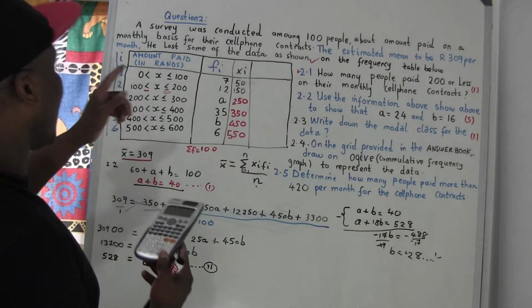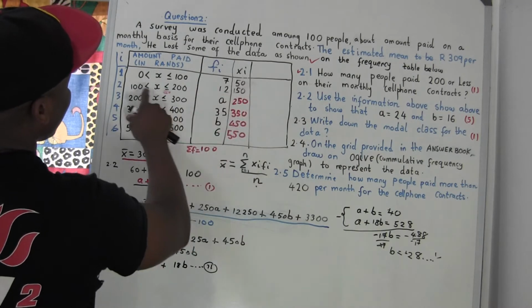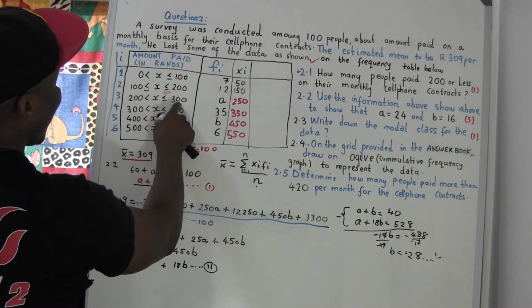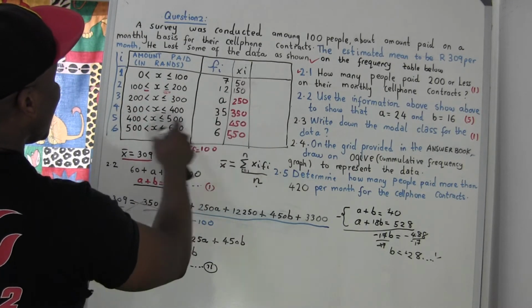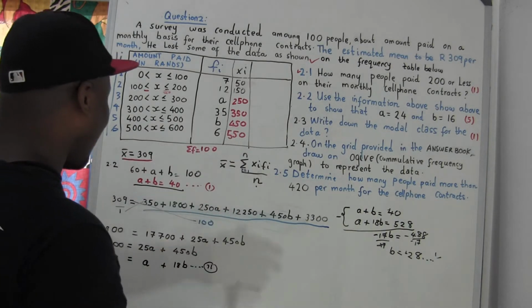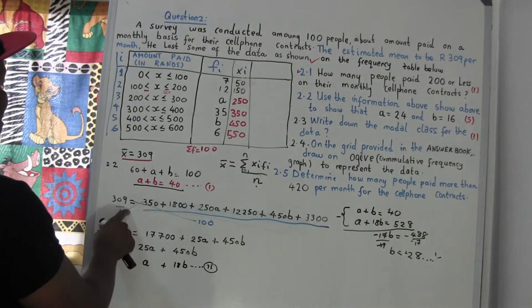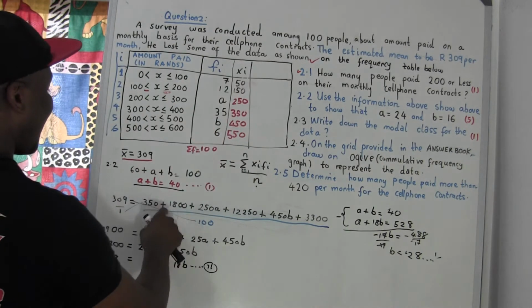Okay, first and foremost, let's get our class midpoints. We add this, divided by 2, equal to 50, and add this, 150, and this is going to be 250, 350, 450 and 550. Now we say mean, but how do we get the mean? We take this time the 350, true.